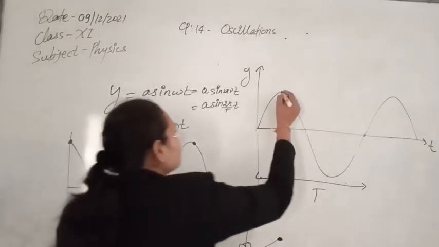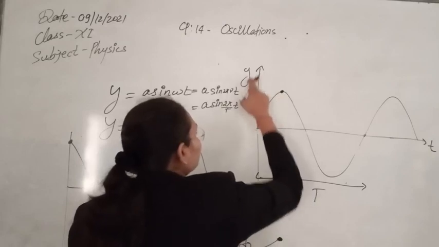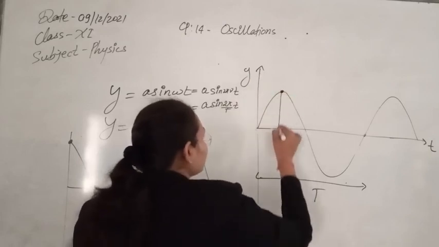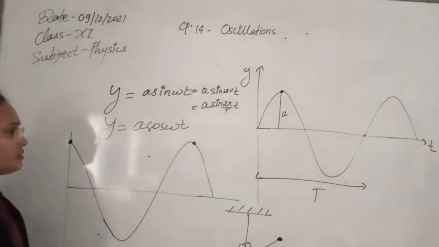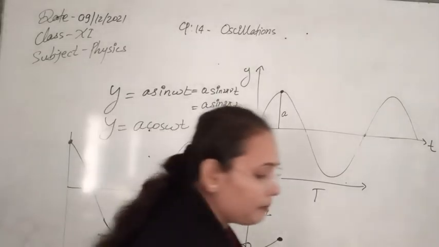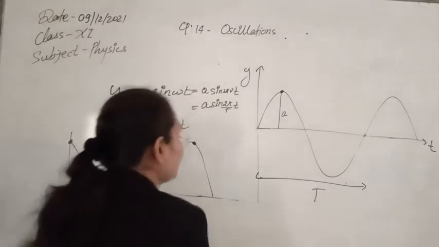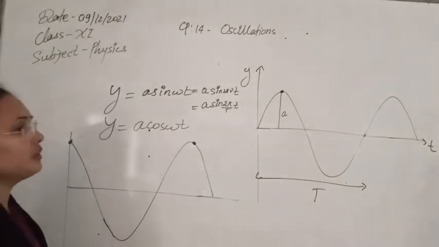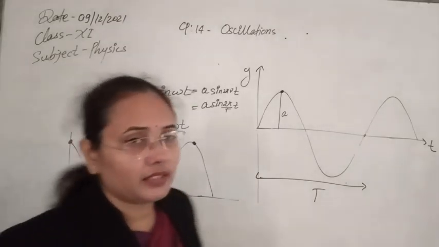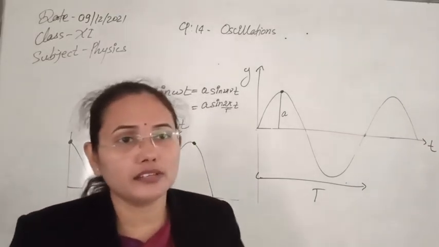In this case you can see this point is showing the maximum possible displacement, and this is known as the amplitude of this oscillatory motion. So amplitude, frequency, and oscillation, these three points are now clear to you. Now the fourth point I will tell you is the wavelength. So what is the wavelength of this oscillatory motion?